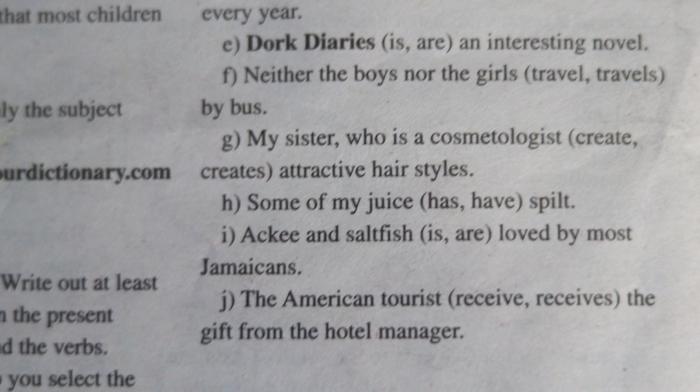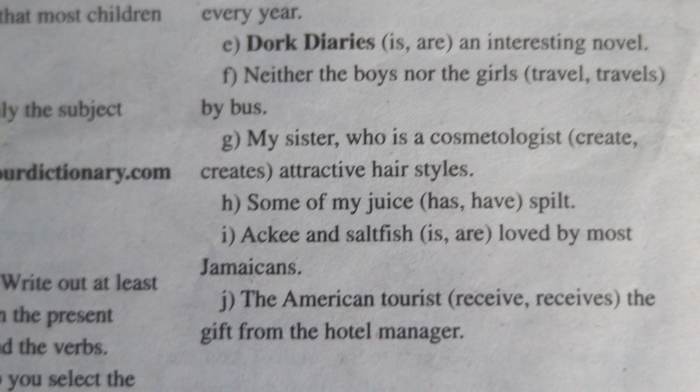G. My sister, who is a cosmetologist, creates attractive hairstyles. So since it is my sister being one we're talking about here, my sister creates because it's singular. So even though we have the additional information, that does not change the overall subject-verb agreement. It would now be my sister creates attractive hairstyles. Remember that the subject determines the verb.